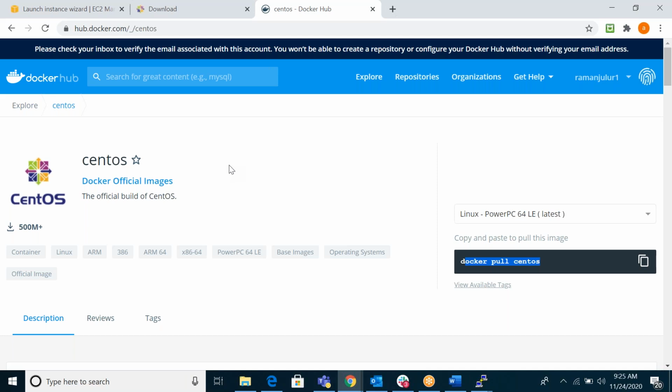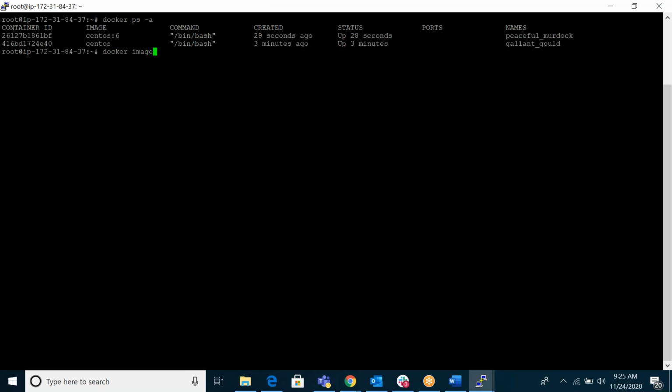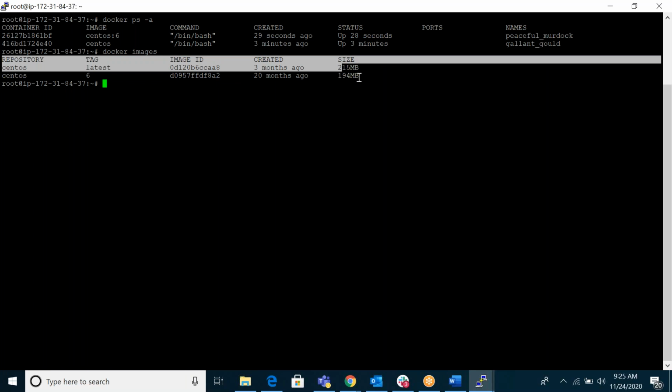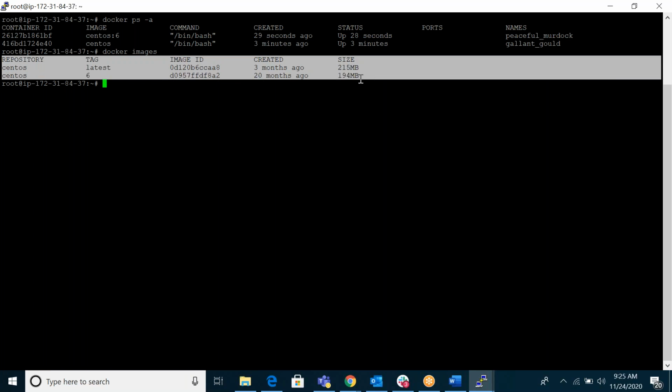But when you give docker images, it will list out the images in your local server. This is my local server, and it shows what images are there. Docker pull image name will download from your default registry. In my case, my default registry is Docker Hub.